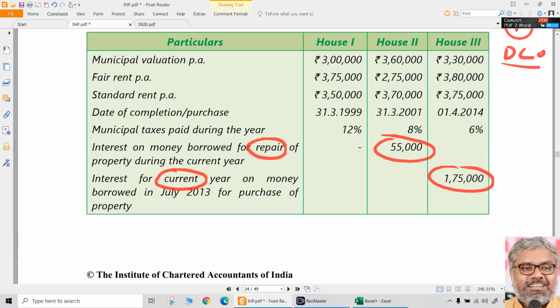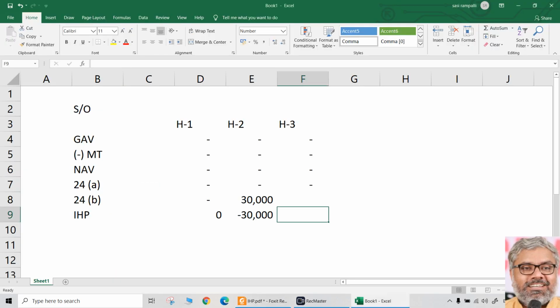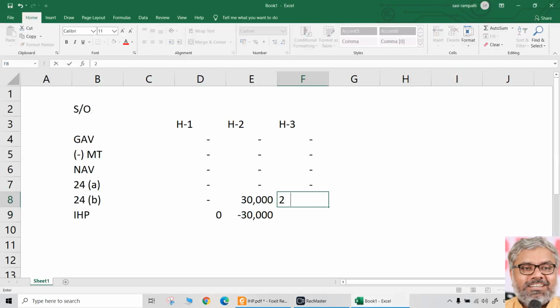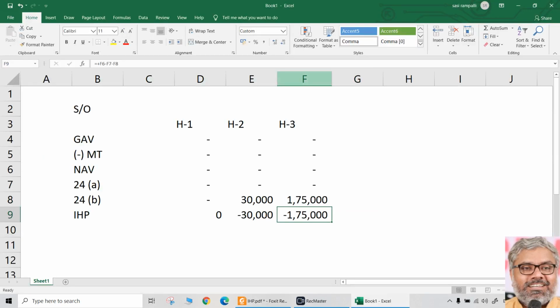When nothing is mentioned, we have to assume all conditions are satisfied. Property got completed because it is purchased, there is no construction also. So 5 years also is not a point to be checked. But amount here that can be claimed as reduction cannot exceed 2 lakhs. But amount actually spent is 1,75,000, which is within 2 lakhs. So no problem. The income from house property here will be negative 1,75,000 if house number 3 is self-occupied. This is not the income from house property at all.